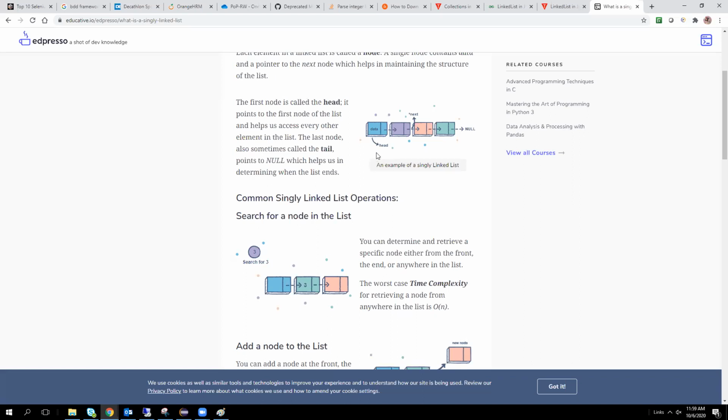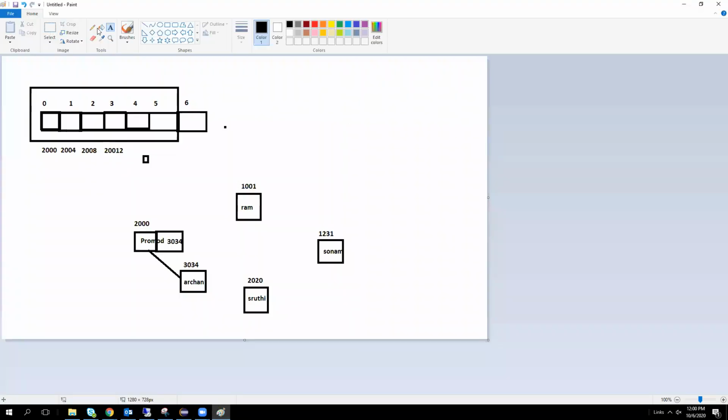For example, here is the data, and in the next box we can store the next element address. So each box we can call a node. You got the point? So you mean to say every node will have the next element's address? Yes.